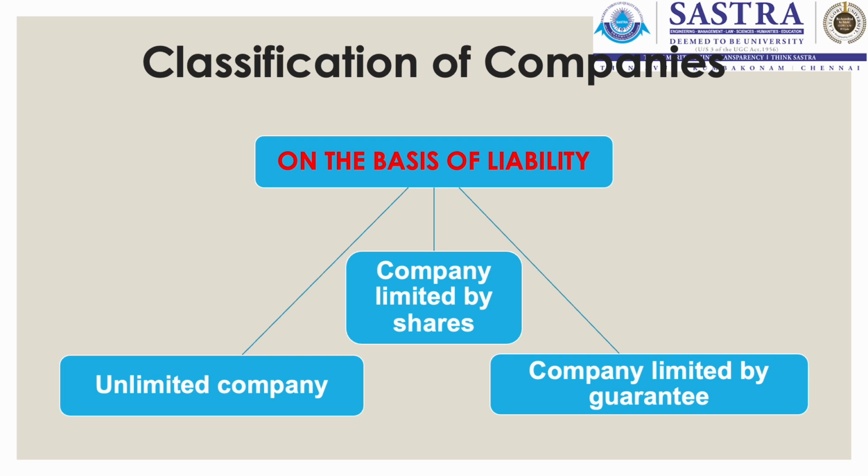And if we look at these types of company, the profits are shared with the members by way of dividend. If we see real life examples, Reliance Industries, Wipro, Infosys are some of the examples for company limited by shares. Then we have company limited by guarantee.